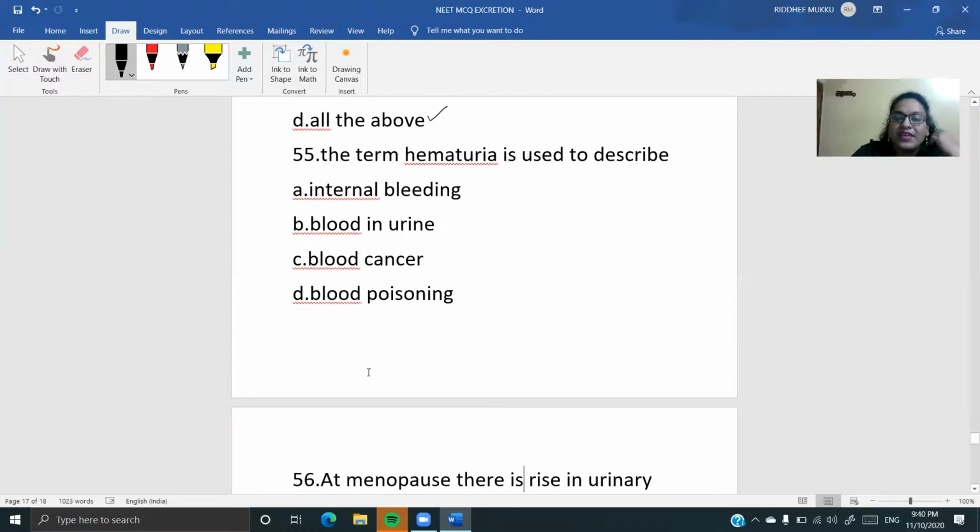Next question, see: the term hematuria is used to describe what? Hema is nothing but what? The blood. Okay, so blood in the urine is called hematuria.